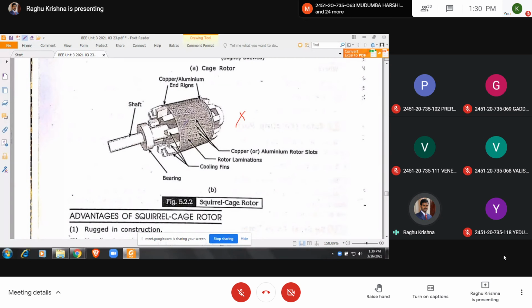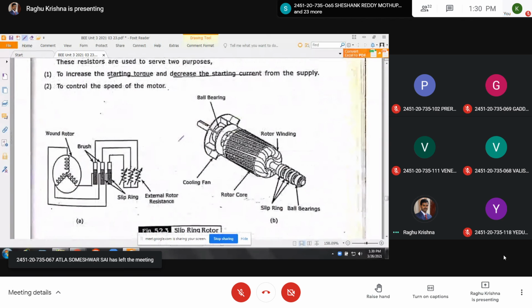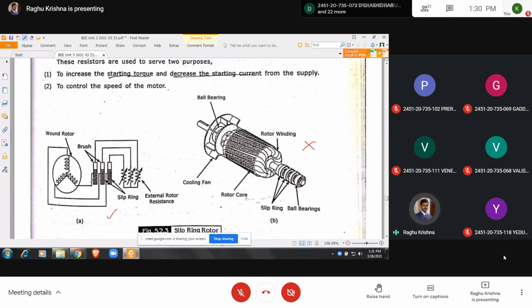You will not have the time in the exam. For the wound rotor, this you can draw. This other one is not required, it is just for understanding. In the exam, if you draw this one, it is enough.